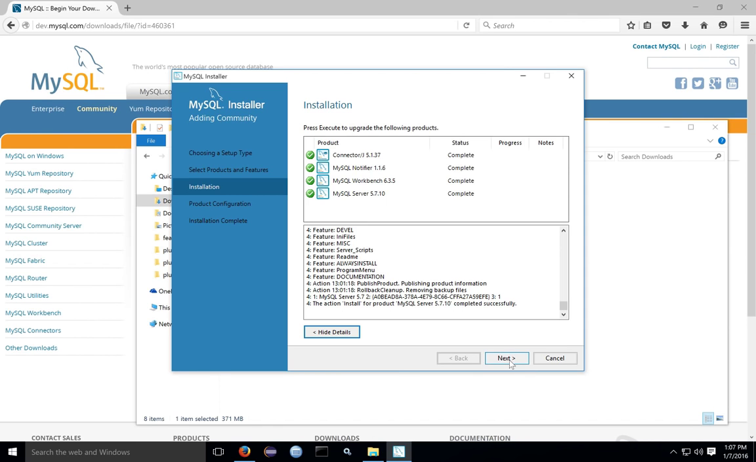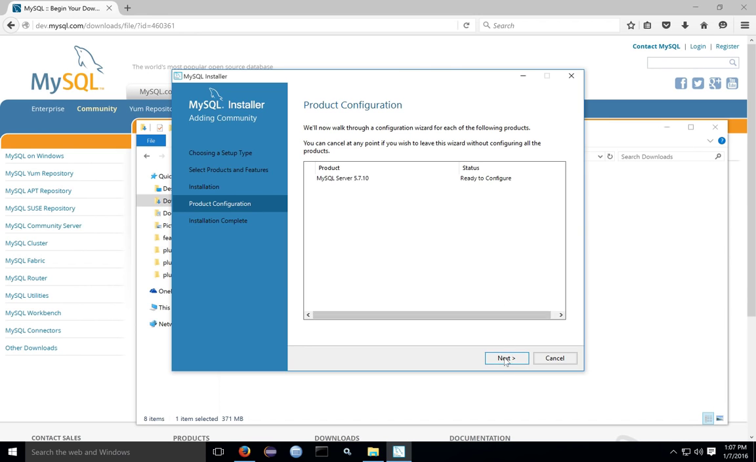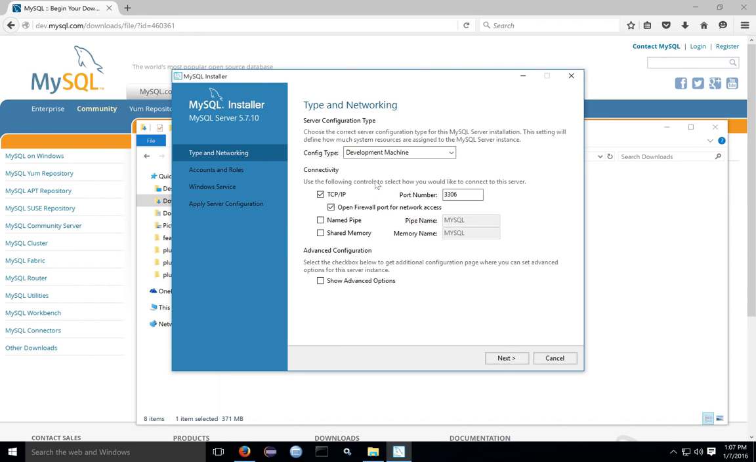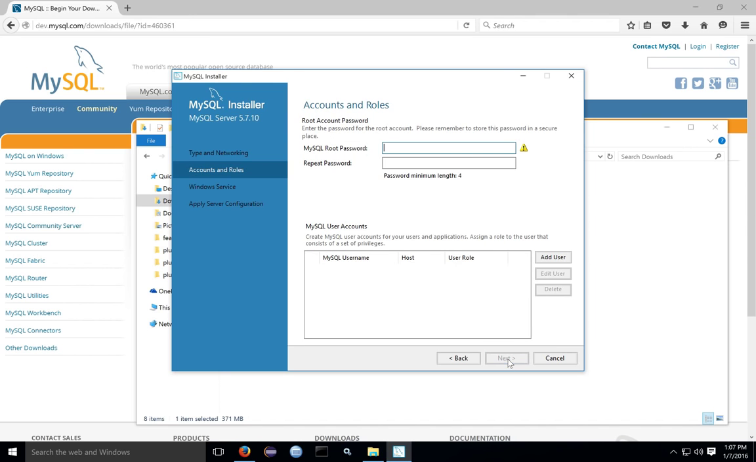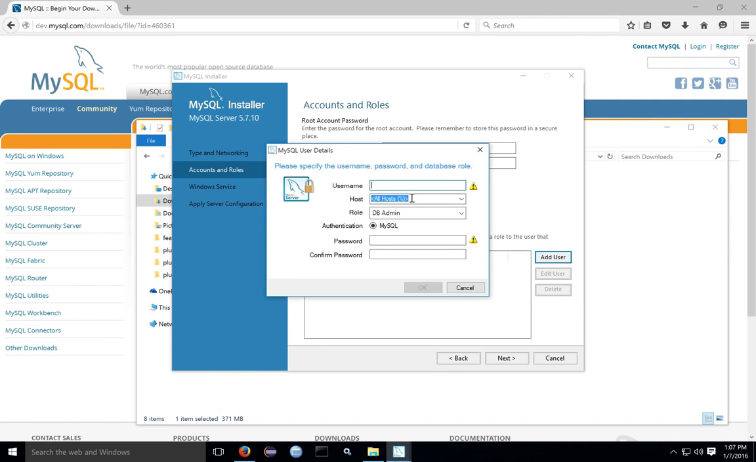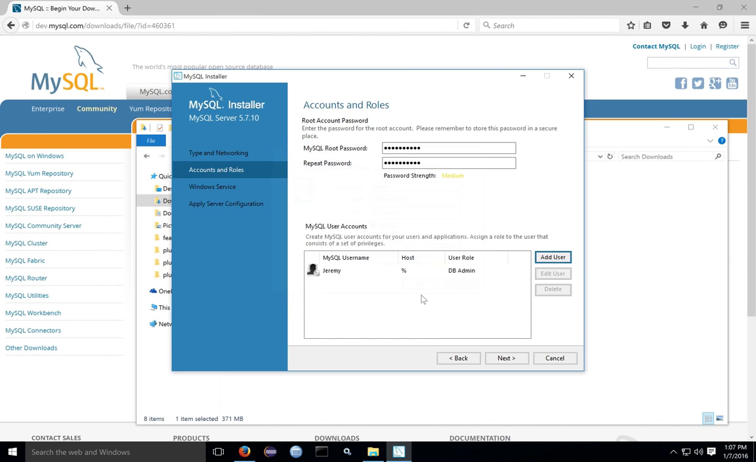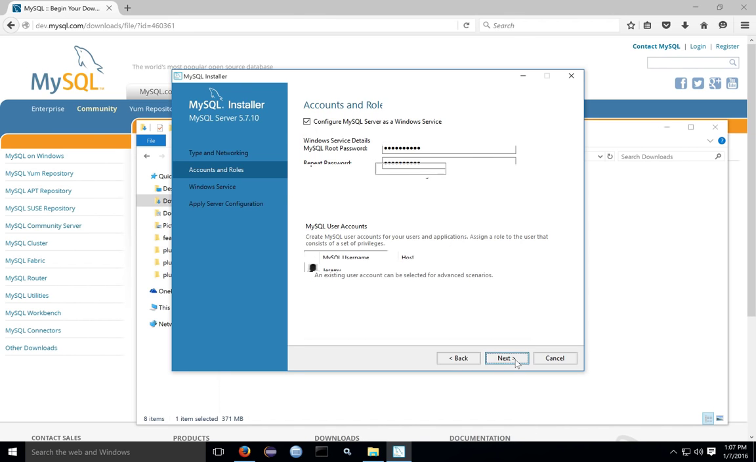Once the installation is complete, click Next, and then you can configure your server. If you just want to use the default options, those ports will work well. Then you want to set a root password for the server. This will be the password for the root user. You can also add users and give those users a password. MySQL will create those users on the database with that role as well.